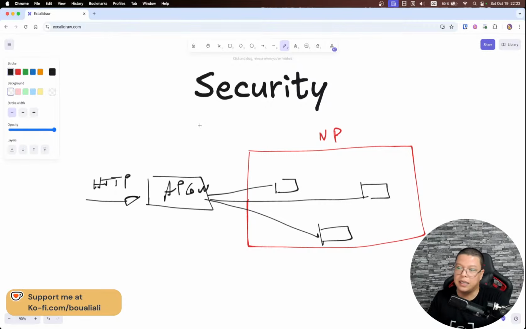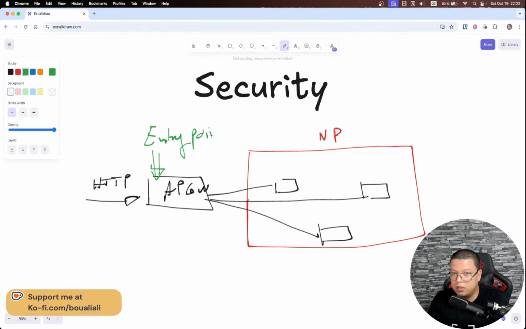If we think about it in a logical way, what is the entry point of our architecture, or of our application? The full application entry point is this place right here.